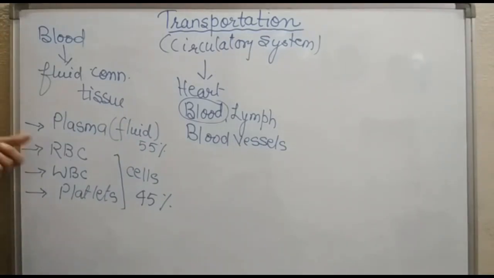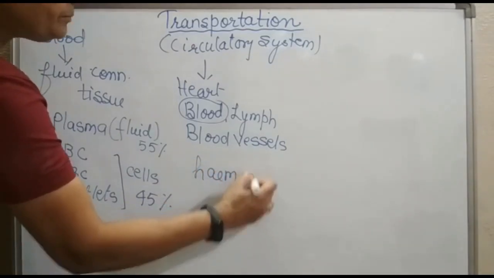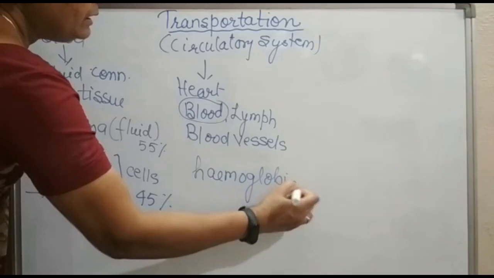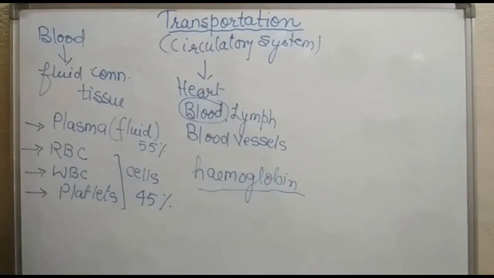Now, let's talk about RBC. RBC is the red blood cell and it contains a pigment called hemoglobin. This hemoglobin is responsible for carrying oxygen in the body. WBC are white blood cells and they act as soldiers in our body. What are platelets? Platelets are another type of cell, and they help in blood clotting and plugging at the place of injury.